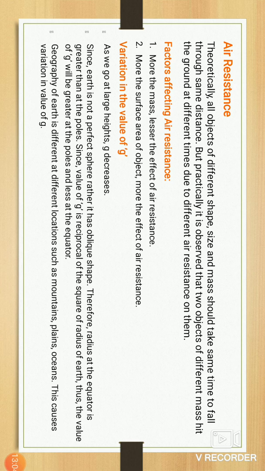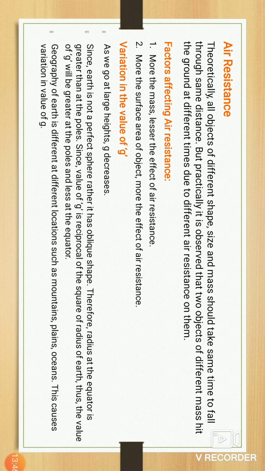All objects of different shapes, sizes and masses should take the same time to fall through the same distance, but practically it is observed that two objects of different masses hit the ground at different times due to different air resistance on them. This means the size, shape and mass of the object also affect it.